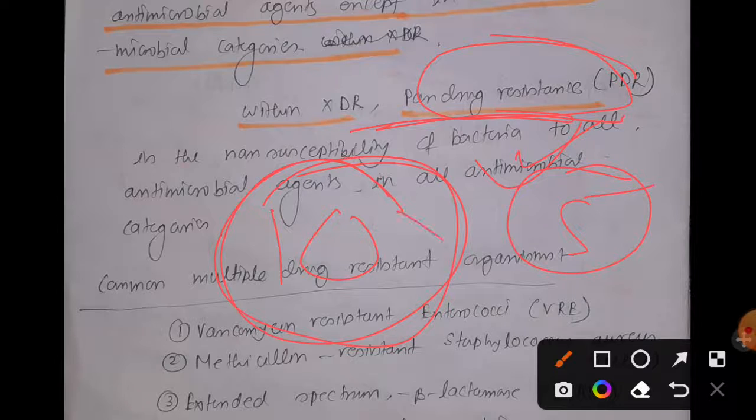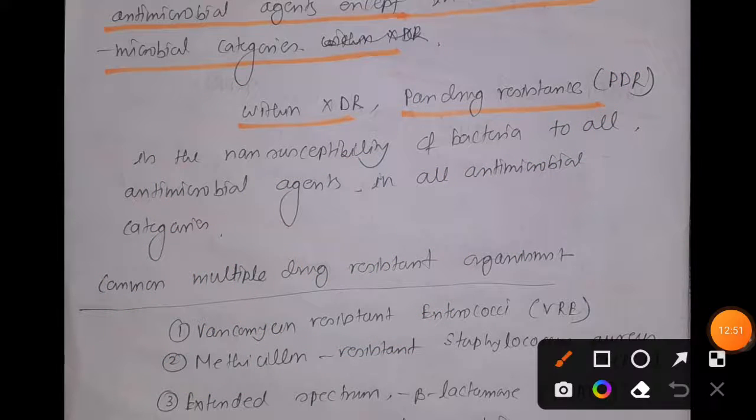That means 10 into 5, 50. So pan drug resistant bacteria have resistance to all the 50 antimicrobial drugs present. Infections by pan drug resistant microorganisms are almost incurable, because they have already developed resistance to all the